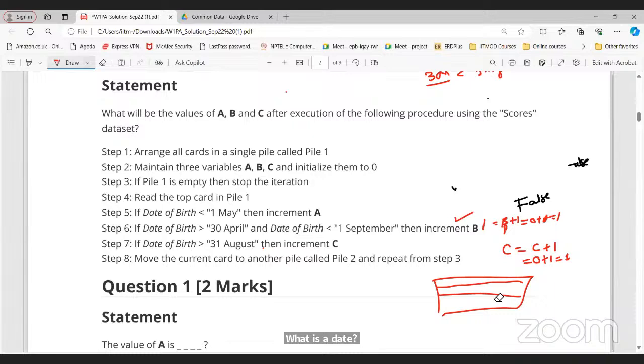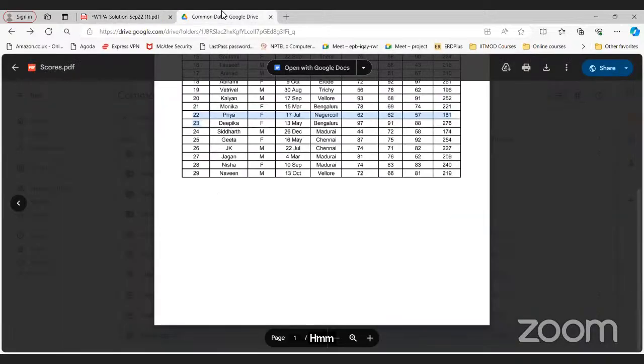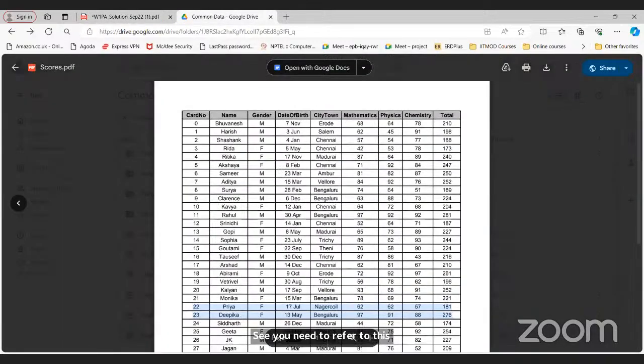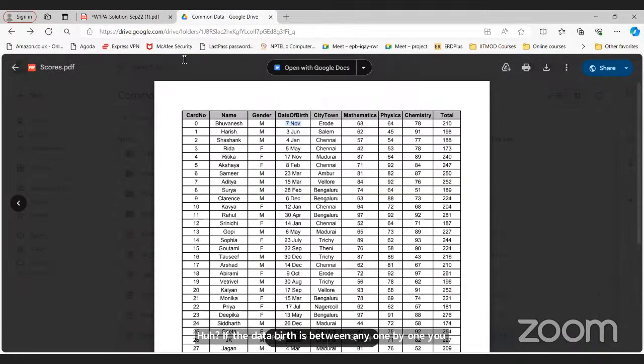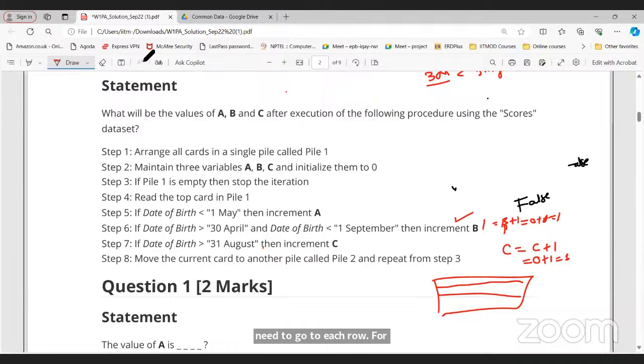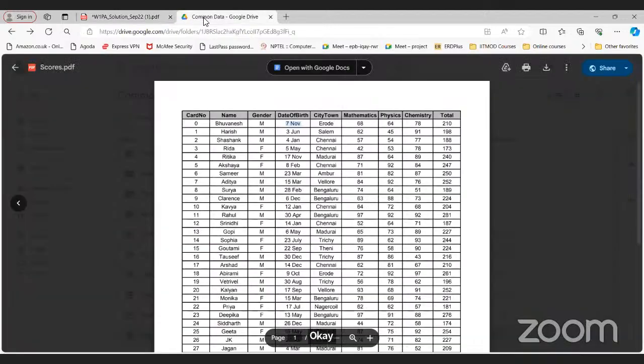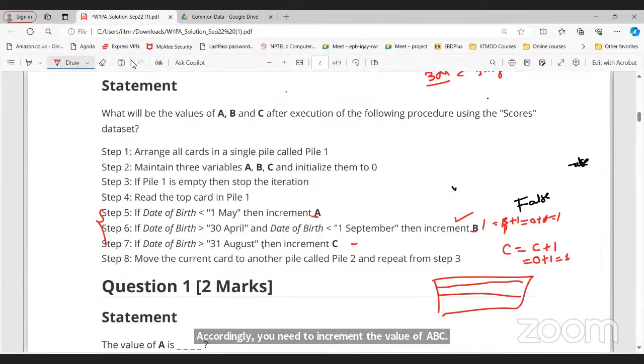See, you need to refer to this particular data set. Go row by row. One by one, you need to go to each row. For the first row, see whether this particular date of birth, 7th November, satisfies which condition. Accordingly, you need to implement the value of A, B, C. Then check for the second row, check for the third row, like this. One by one, you need to check these three steps.